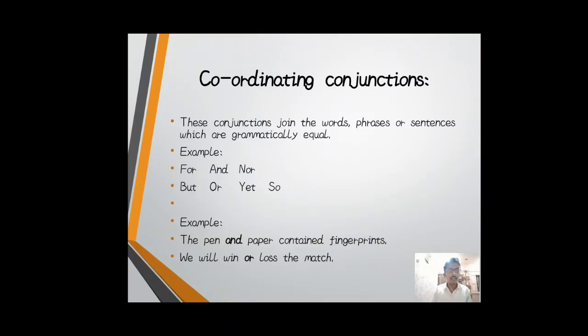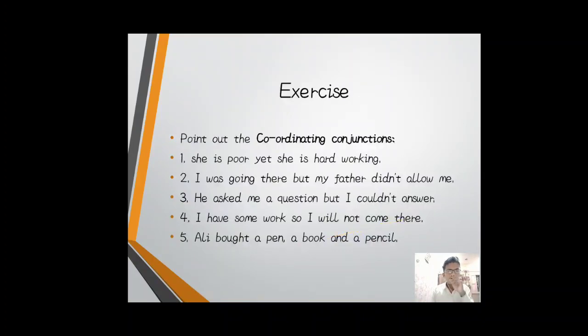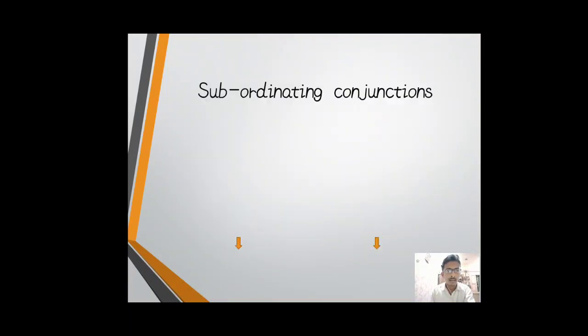Here's a shortcut, a word you can remember, and by remembering it you will be able to recall these coordinating conjunctions. The word is FANBOYS. By remembering this word, you can remember the coordinating conjunctions: for, and, nor, but, or, yet, so. This is an exercise, and let's skip it and go to the next slide.